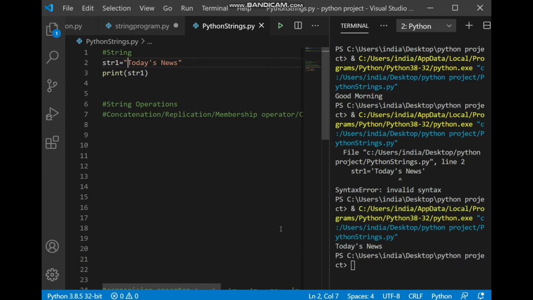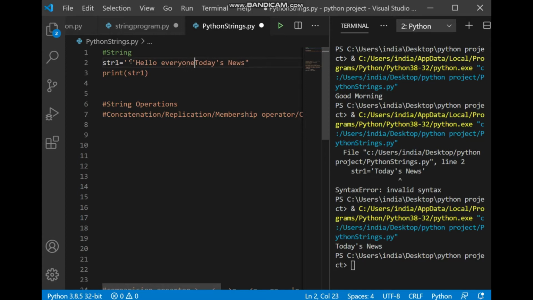As you can see the output now, today's news. Now the output is very perfect. So this is why we use double quotes even when we can already use a single quote. Double quotes are also used whenever an apostrophe s or an apostrophe is being used like that.